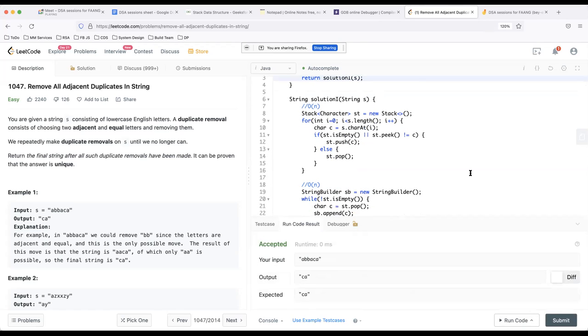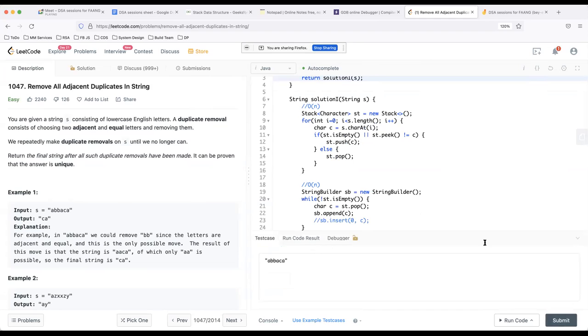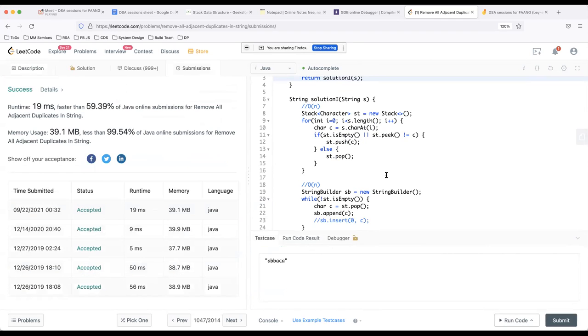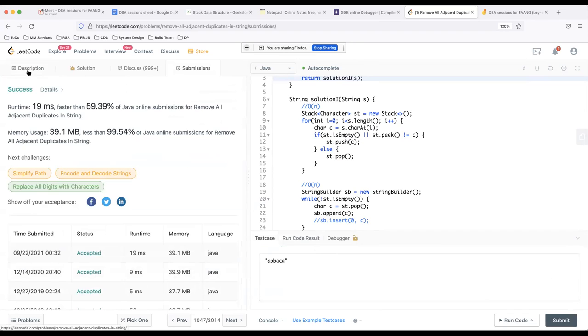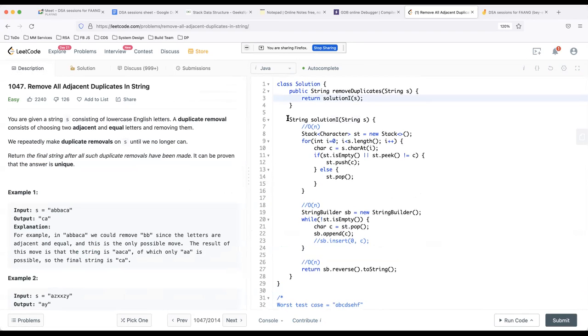Okay, so it works. Let's try it out with the sample test cases. Okay, so let's try to submit it and see if it works. So it works, right? But this is not the ideal solution. The ideal solution is much simpler than this.